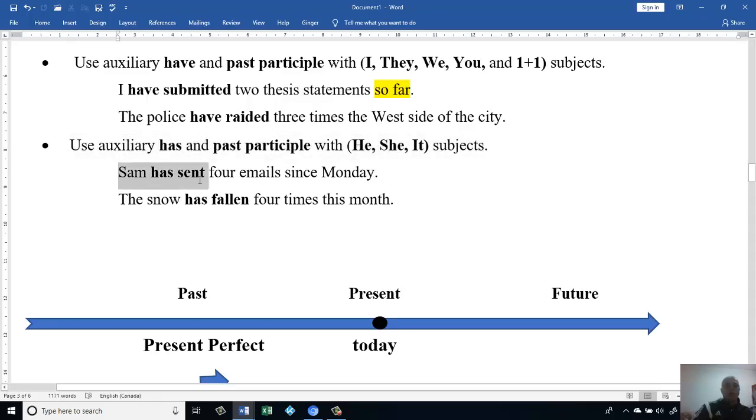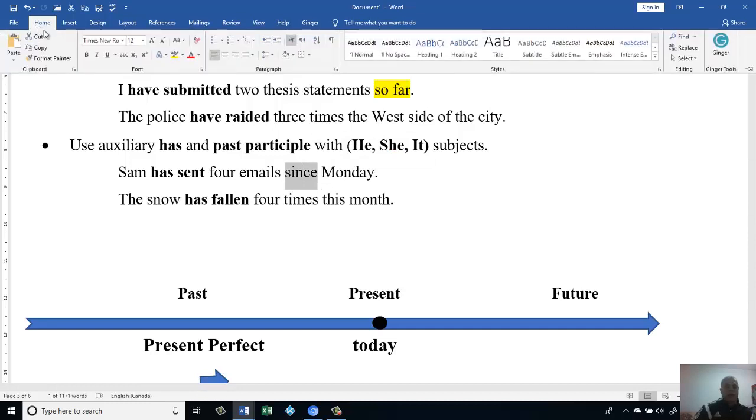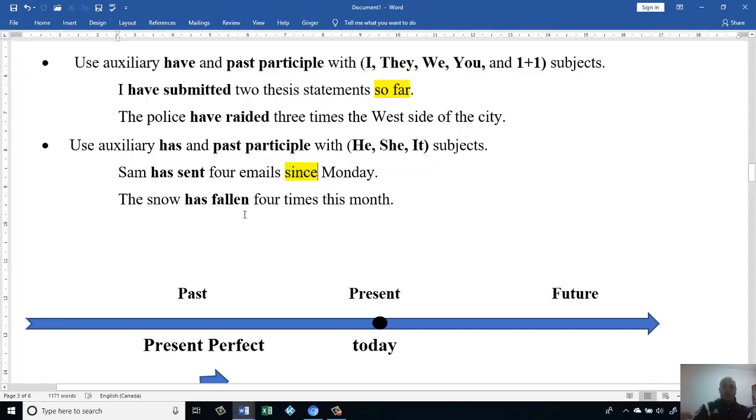Sam has sent 4 emails since Monday. Here I have the subject Sam, then I have "has," then I have to add the past participle of send. I make it "sent." 4 emails is the object, then I have the sign that tells me "since." When I see "since," it means this is in the perfect time. Maybe sometimes they give me a blank, and say here "has sent," because when I see "since," I know I have to make it in the perfect time.